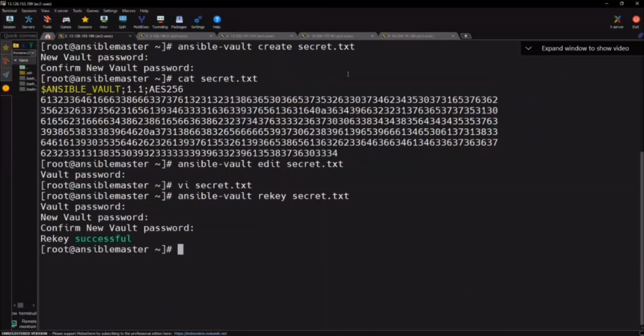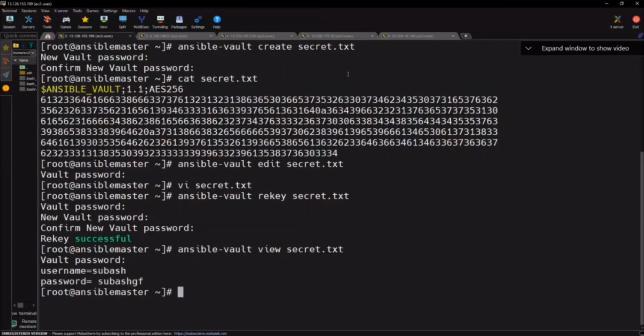And then if you want to see the content of the file, is it possible to see with cat? No. If you want to see the content of the file, again, ansible-vault view, say that. Which file? Secret. And it is asking for the password. Root 1, 2, 3, 4. You see the data? So whenever you encrypt any file using Ansible Vault, you need to use only Ansible Vault commands to view it, to edit it, to change it.